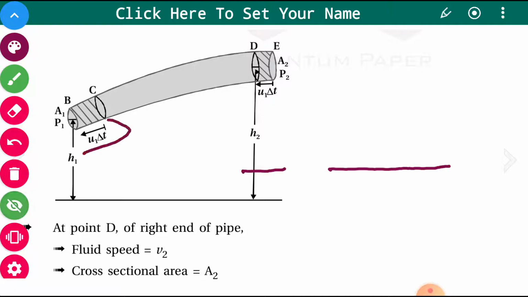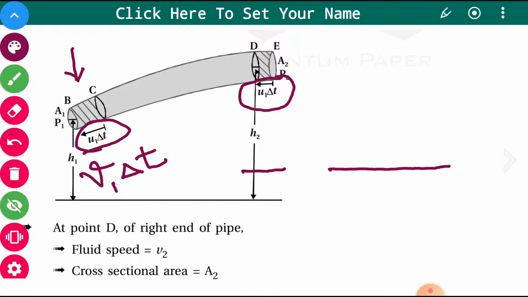This distance is V1 delta T, where V1 is the speed at this end, and at the other end the speed will be different, and that speed is V2. It is not U1, it is V2. So the speed at this lower end is V1.